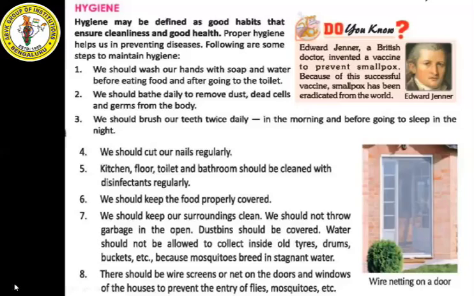Then the last point is there should be a wire screen or net on the doors and windows of houses to prevent the entry of flies, mosquitoes, etc. You can see here in the diagram, wire mesh should be fitted to the door so that the mosquitoes or flies will not enter the home. This is also one of the methods to keep ourselves hygienic.